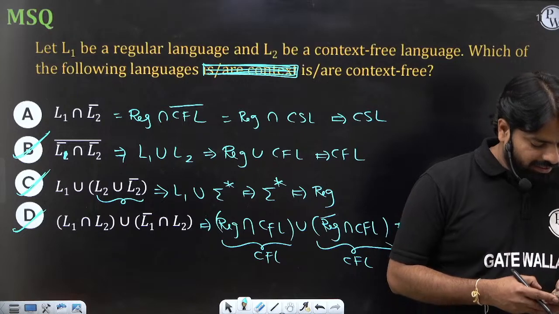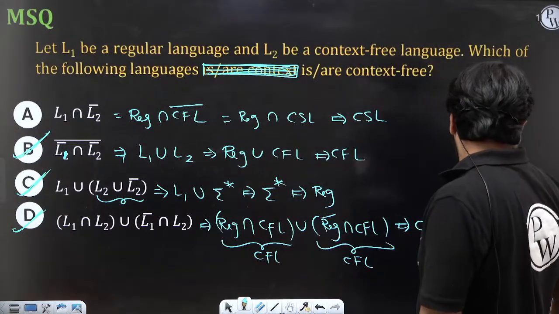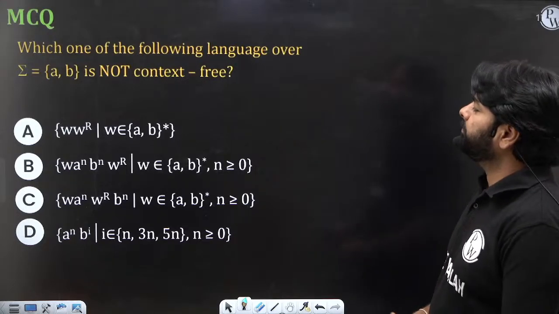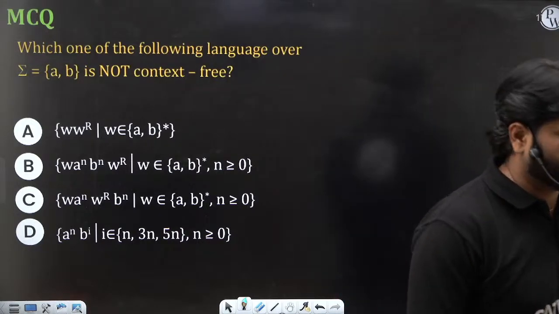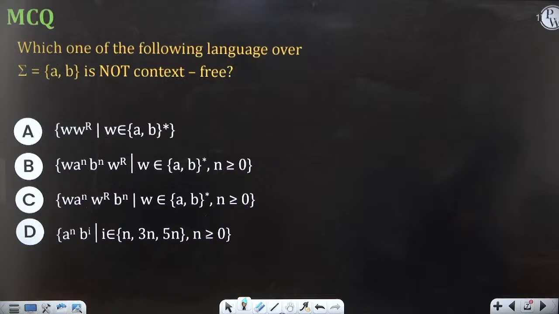Okay. Can you try the next one? It is an MCQ, so definitely only one option is right. I'll give you 1 minute max. If you are interested, you can answer it, otherwise just wait for the explanation. I'm just creating a poll. Because it is an MCQ, you don't need to worry about many options; only one option is right. So can you answer? Is it A or B or C or D?